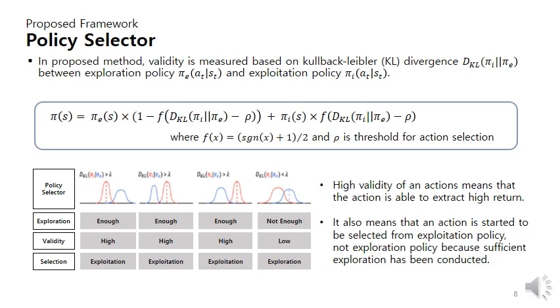Then the formula of the policy selector is described. With function f and validity threshold for action selection, a single exploitation or exploration action is selected appropriately based on the validity. Let's see the diagram on the left. As the KL divergence is larger than the threshold, the validity is measured to be high. Therefore, exploitation action is selected. However, when KL divergence is smaller than the threshold, the validity indicates low value, which means much more exploration is needed. Therefore, exploration action is selected at this moment.